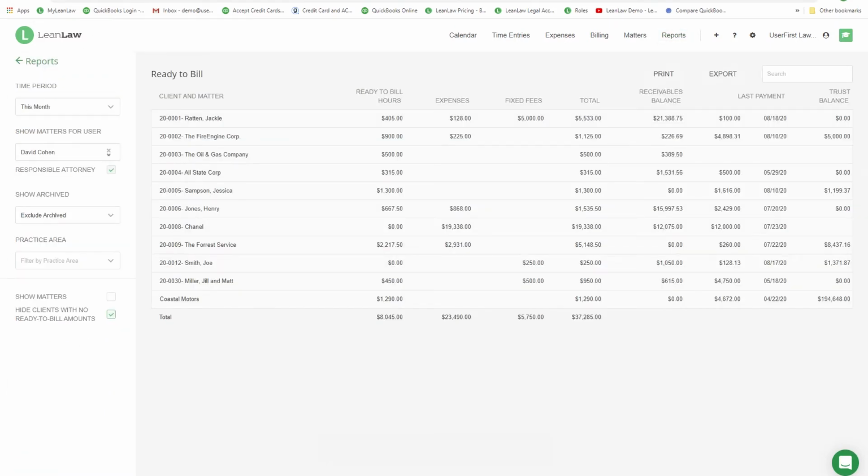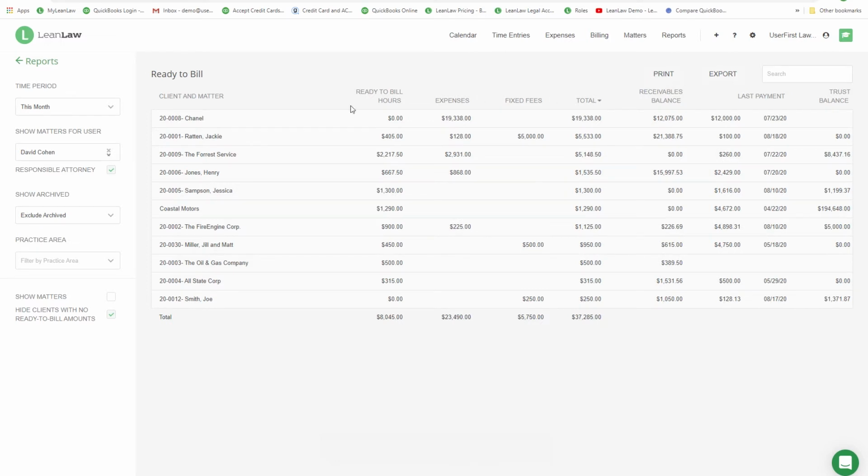You can see here in all our Lean Law reports, there are a few standard filters: by time, by user, or responsible attorney. You can see things that have been archived or closed or still active. All Lean Law reports can be exported to Excel or printed. You can sort by clicking on different columns. In the Ready to Bill report, here are all of the matters that this attorney, David Cohen, is responsible for.